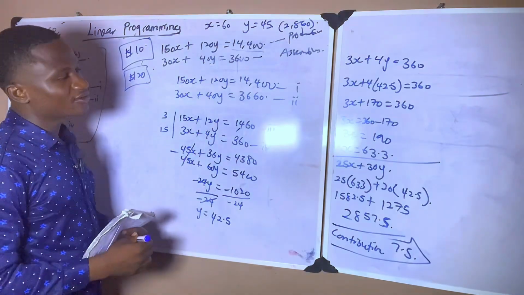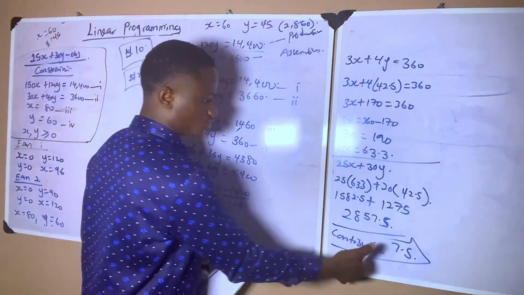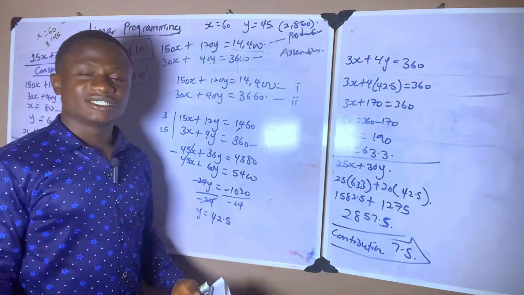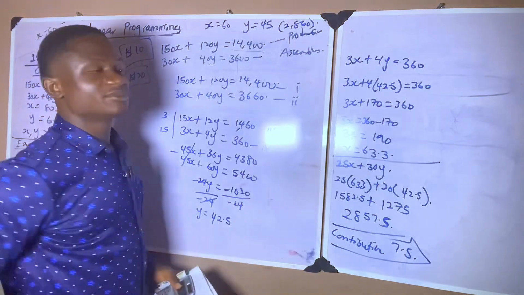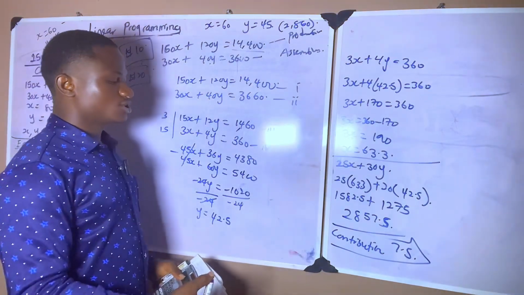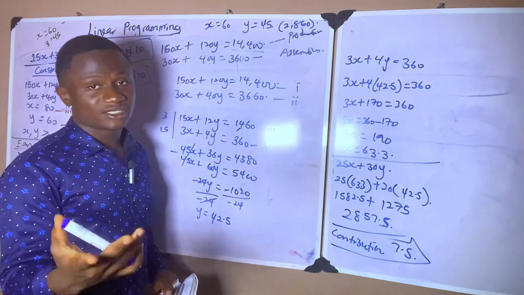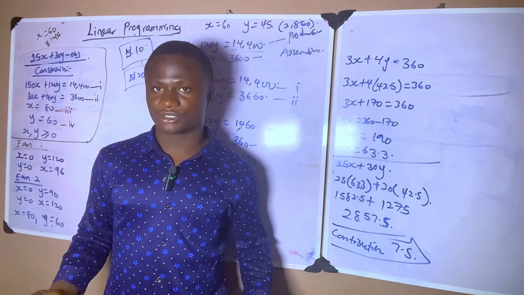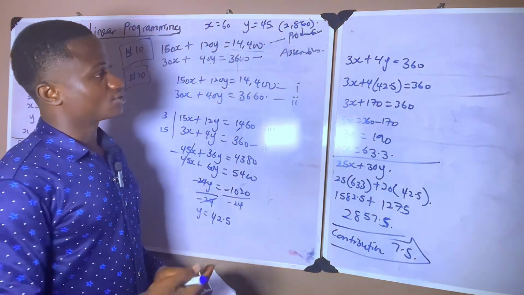So if you solve and you see that your net contribution is greater than 20 naira, then they should go ahead to increase hours in the assembly department. But if the net contribution is not up to 20 naira, then they should not engage in that, because of course that is a loss, and that's going to reduce the amount of contribution they make.